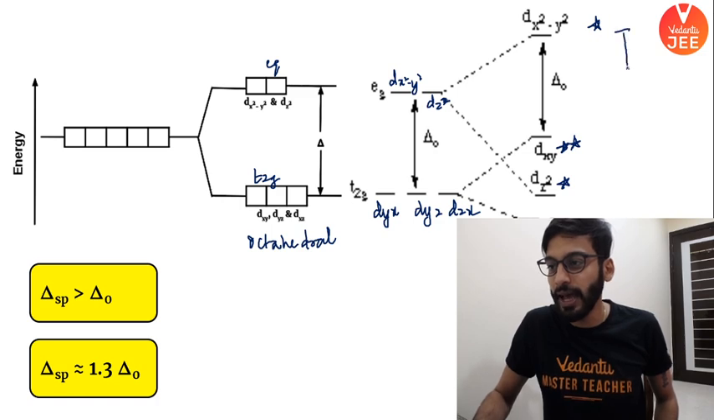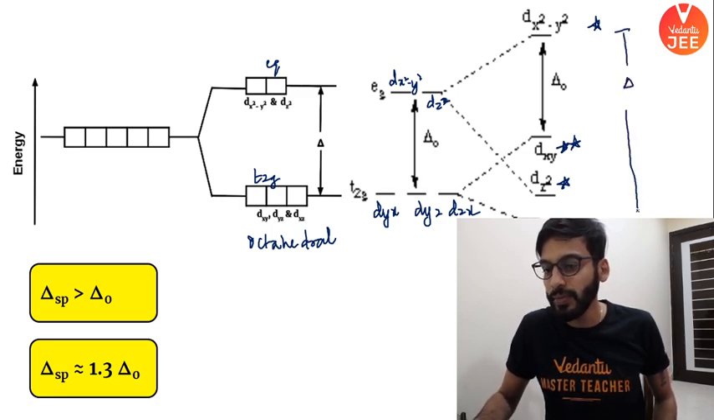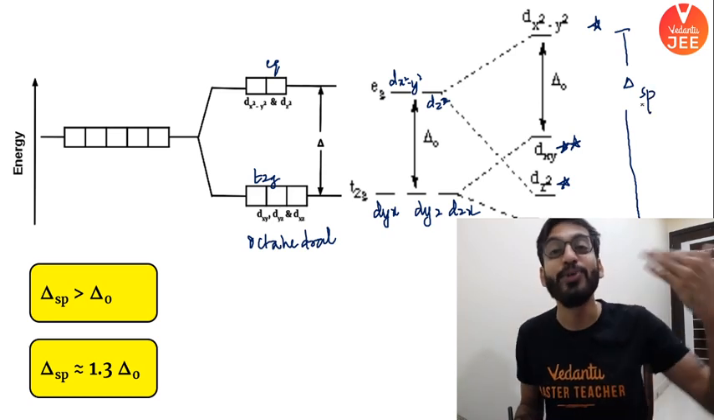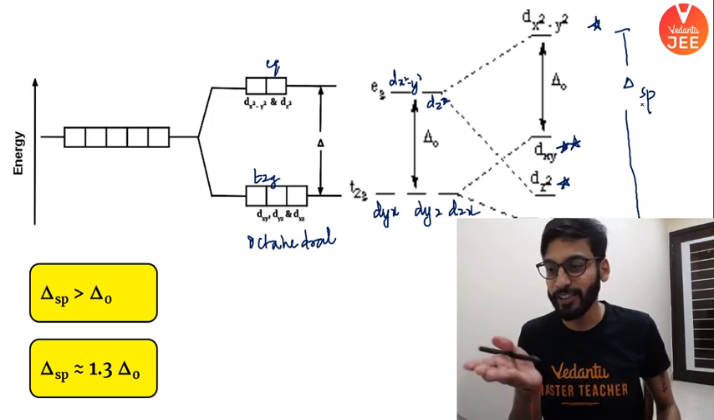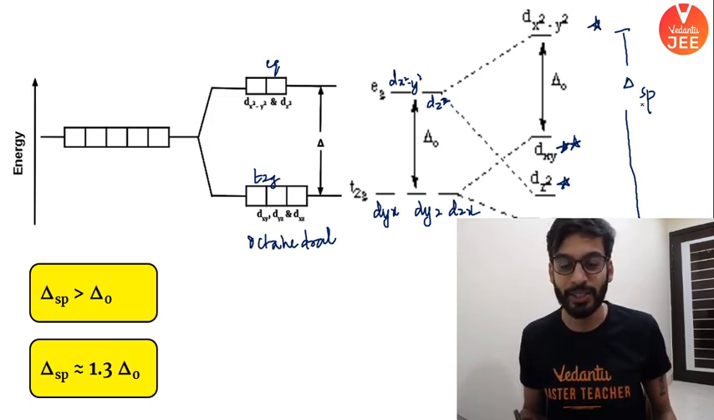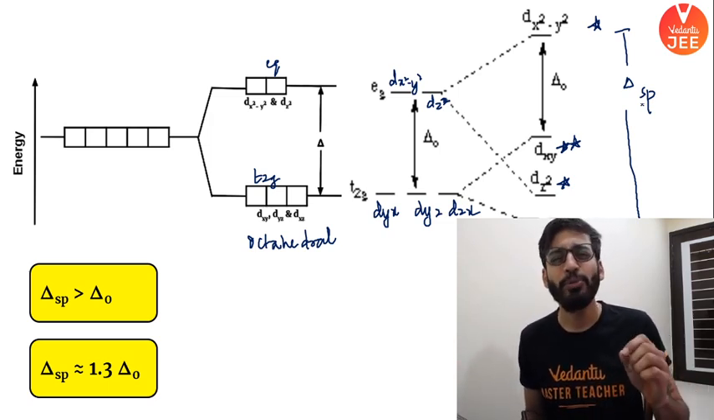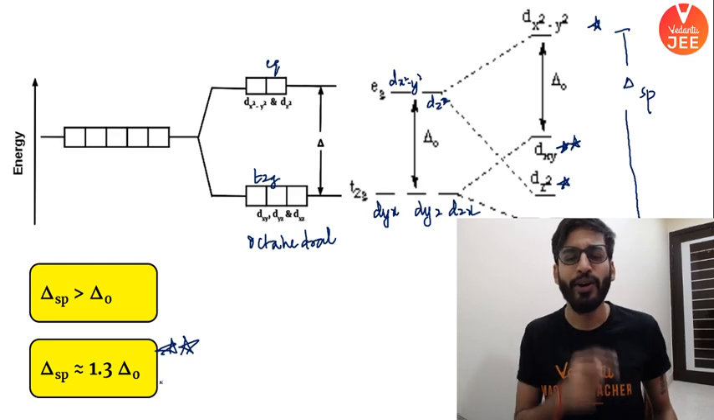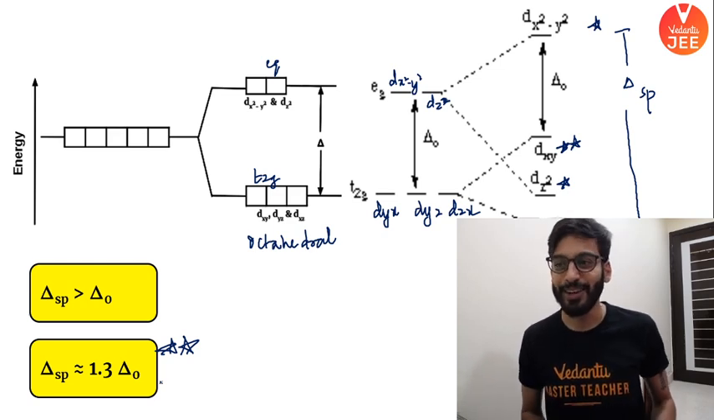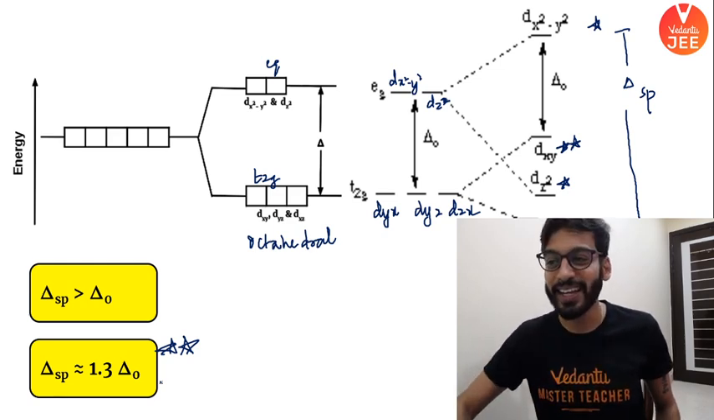This entire area I'm calling delta SP. Square planar splitting is more than octahedral splitting, as you can gauge from this diagram. You can tell just by looking. And how many times is it more? Nearly 1.3 times. So you can learn this. If someone asks which will cause more splitting, square planar or octahedral, you will say, sir, square planar. I hope the logic is clear. Okay, everyone has understood.